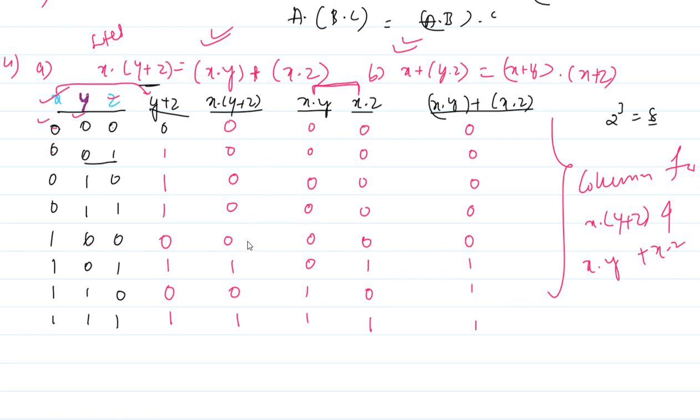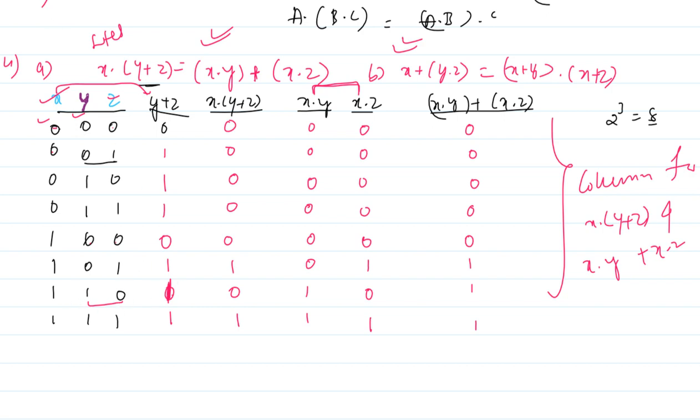But here if you observe, x dot y plus z, right? 1 dot 0, this is y plus z, I have to write 1, sorry, this is 1. Because y plus z, 1 plus 0 is 1. Now this becomes 1.